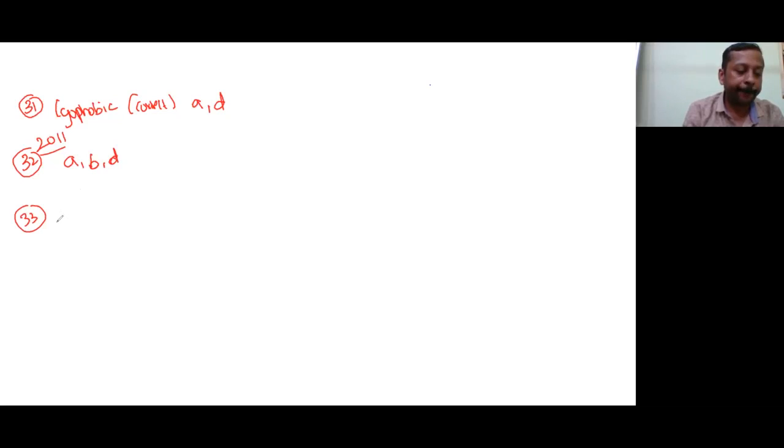Now let's see about the 33 assertion and reason. Micelles are formed by surfactant molecules above CMC. That is statement 1. And the conductivity of solution having surfactant molecule decreases sharply. This is what is called conductometric titration. Statement 1, there is no problem. But statement 2 is also correct, but it is not an explanation of statement 1. That is B option.